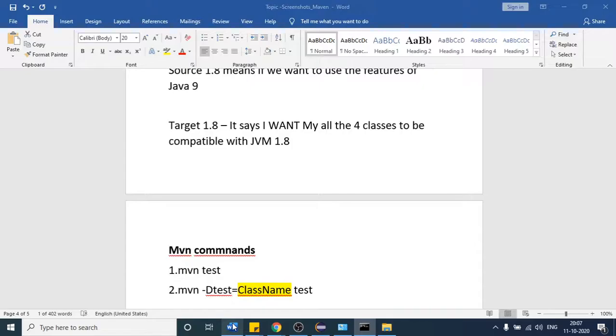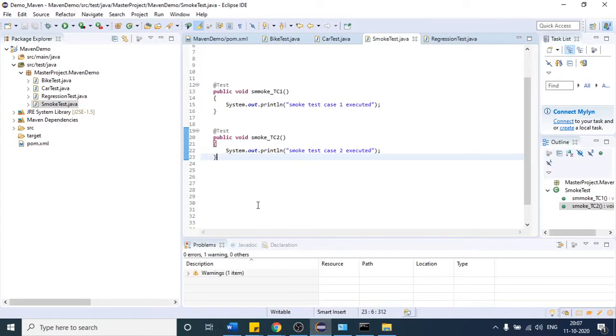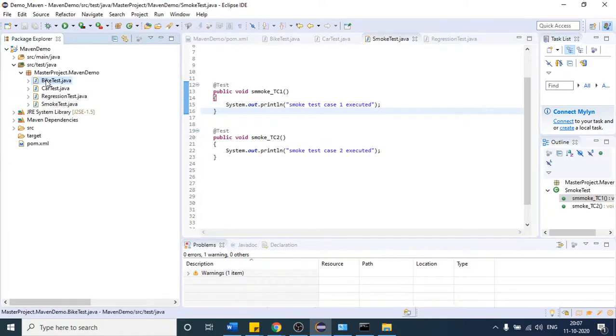Again, the client will have some different things to do. Suppose there are 100 test cases. As of now we have 4, let us assume 100. The client will come and say I want to execute only bike and car test cases. You can do one thing: first execute the bike test case and then execute car. But if I want to execute both of those classes together, how can we do that if the client says execute only these two classes?